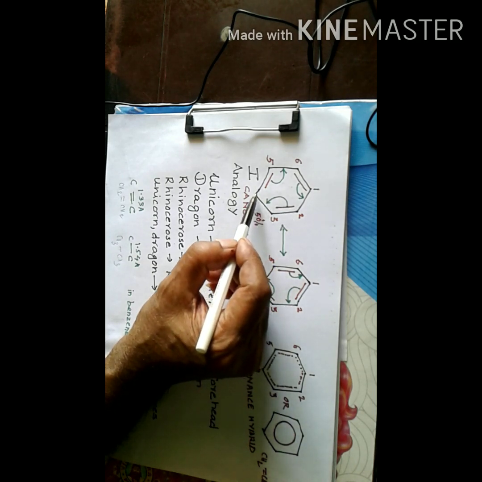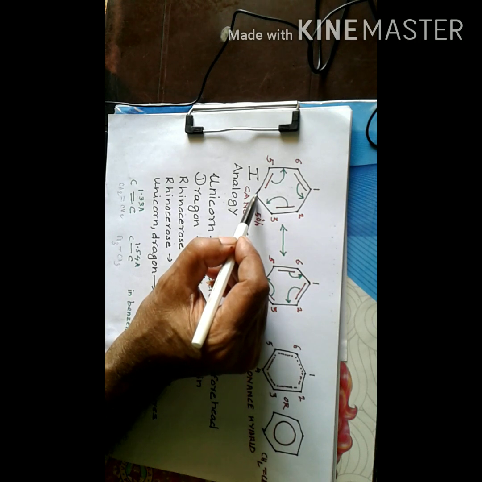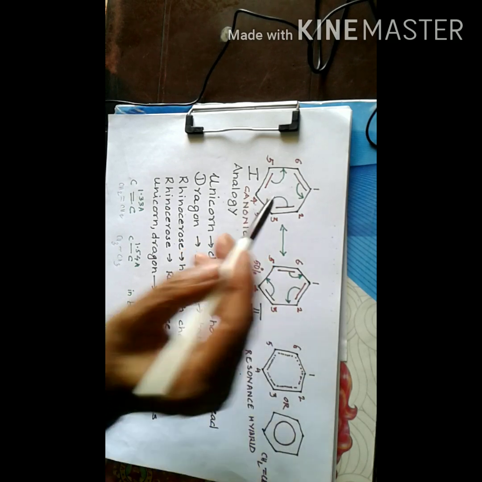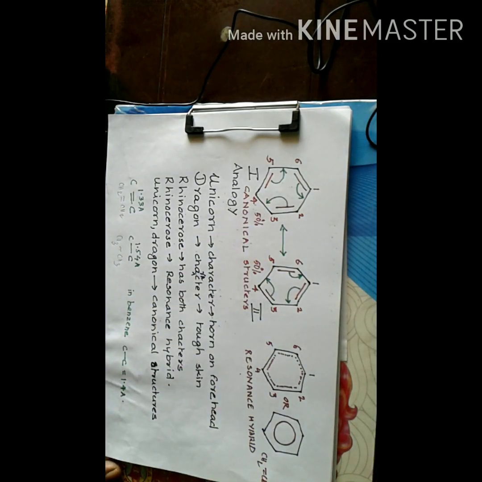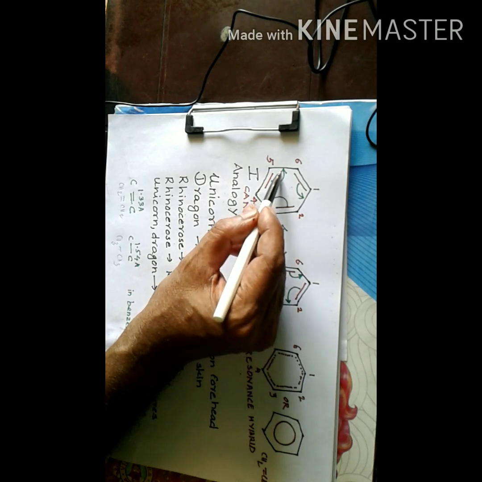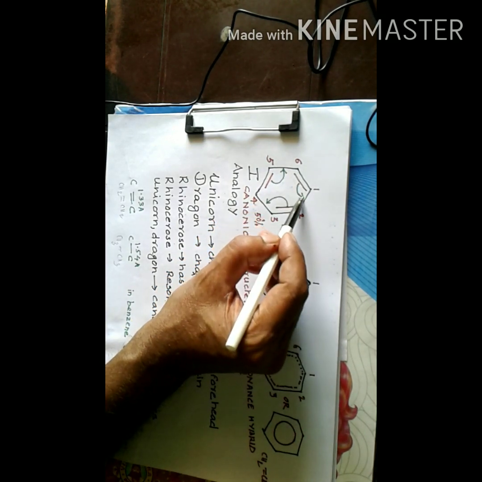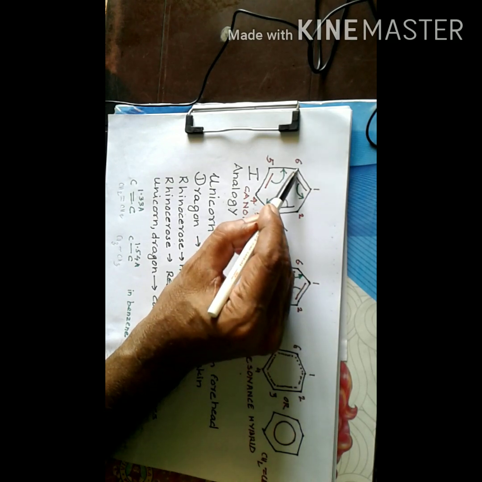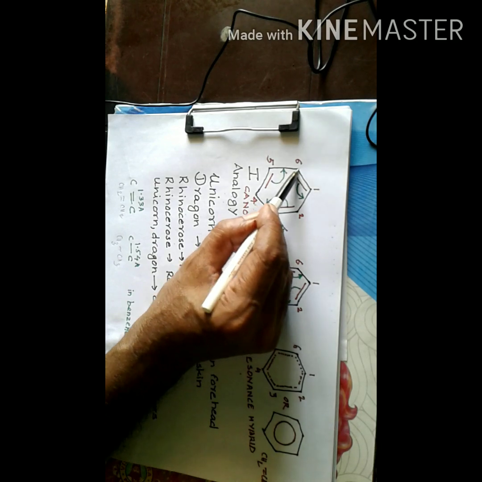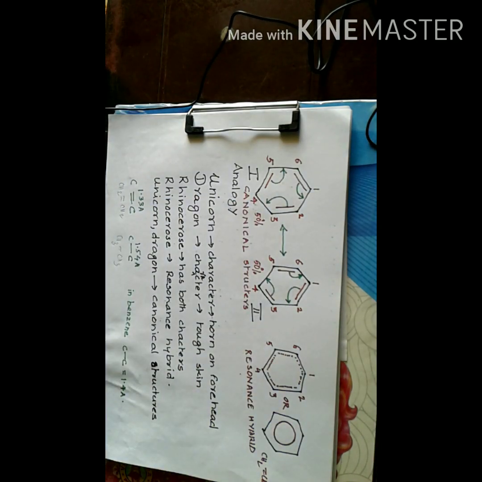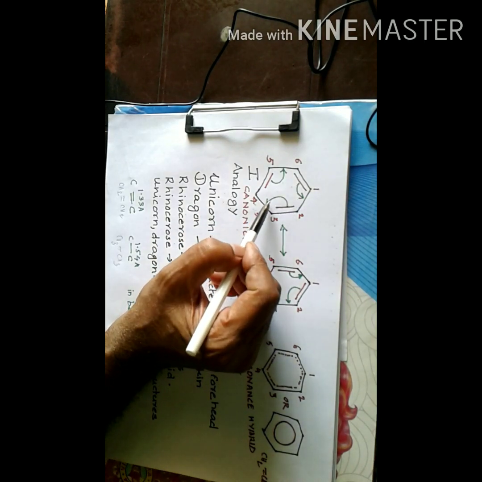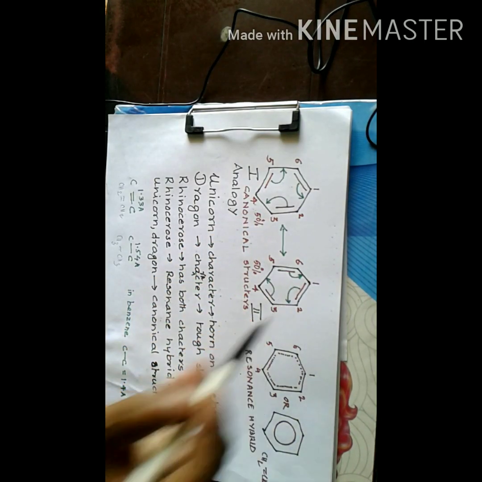And then again the valency of carbon 4 becomes 5 because 1, 2, 3, 4 and a CH bond giving a valency 5. So that cannot be accepted, and so simultaneously this bond will be shifting in this direction. And when this bond shifts in direction, the valency of carbon 1 decreases to 3, and when this bond comes here, the valency of carbon 6 becomes 4. So all these bond movements or electron pair movements are simultaneous, and we get structure 2.